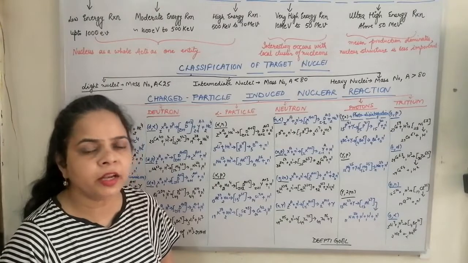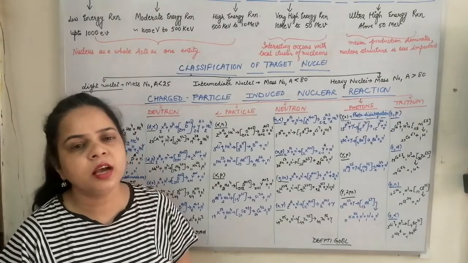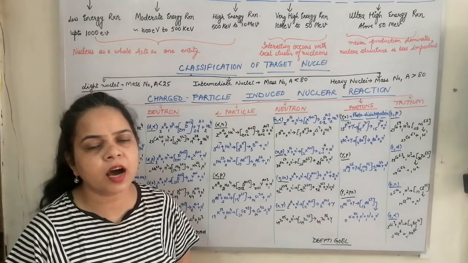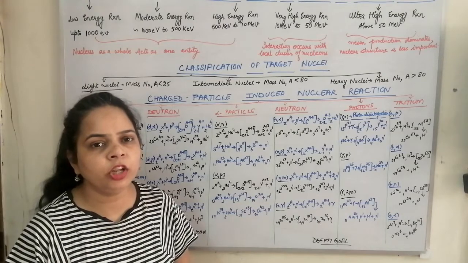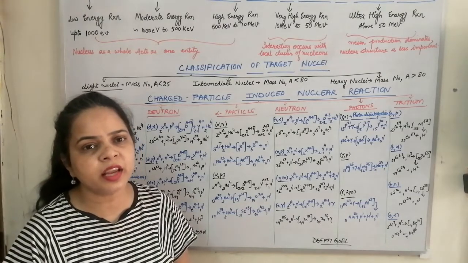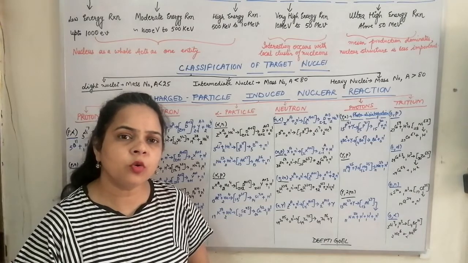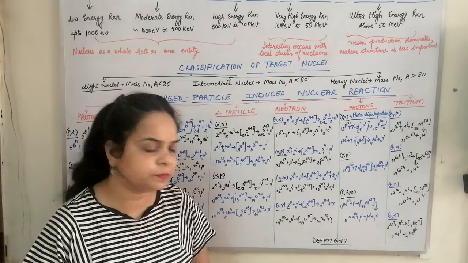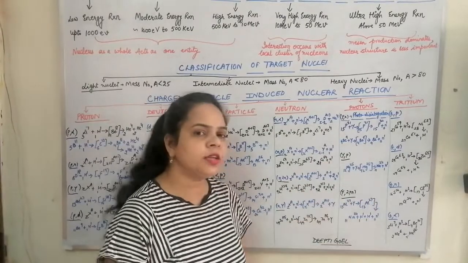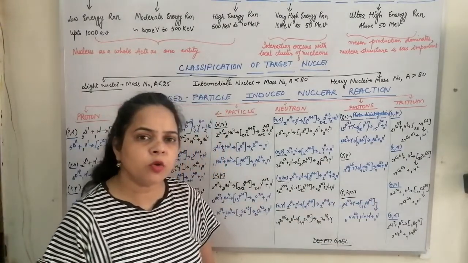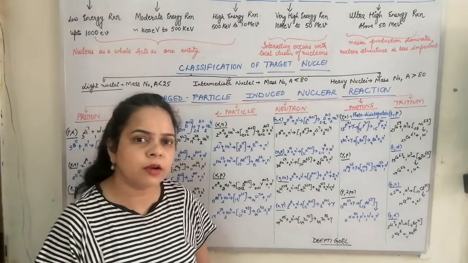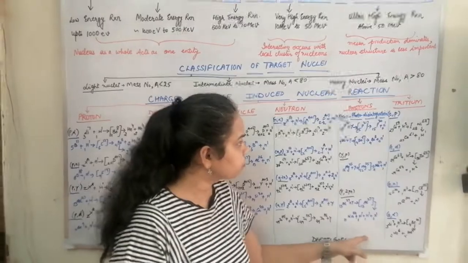Always remember that in the photodisintegration process, the gammas are captured by the target to form a compound nucleus which is in a higher excited state. It comes back to its ground state by expelling one or more nucleons. Protons and neutrons are the nucleons. So they expel one or more nucleons when they come back to the ground state.